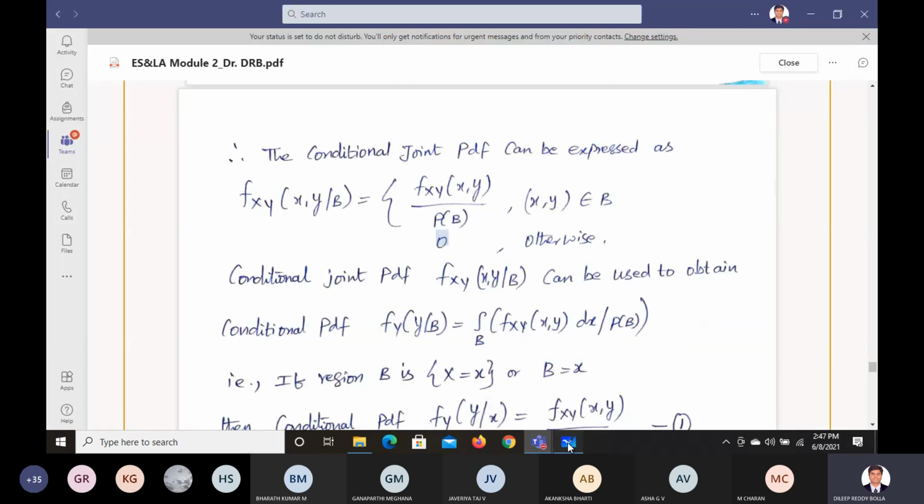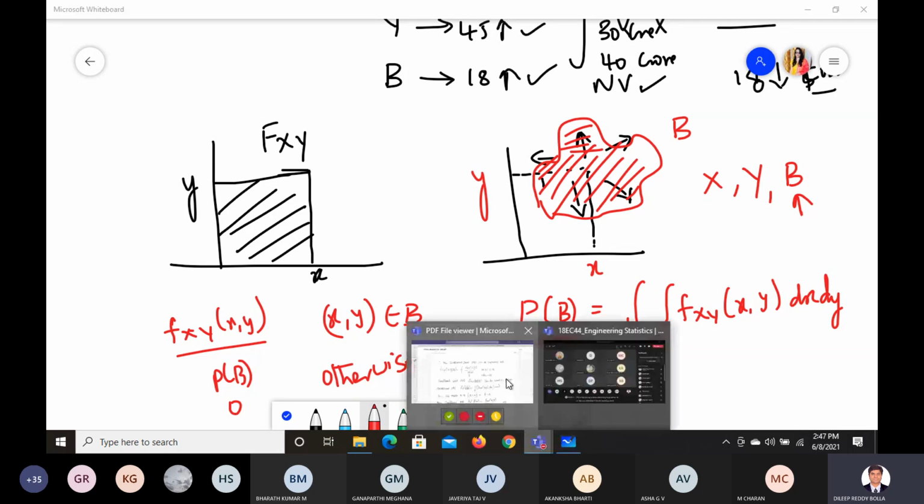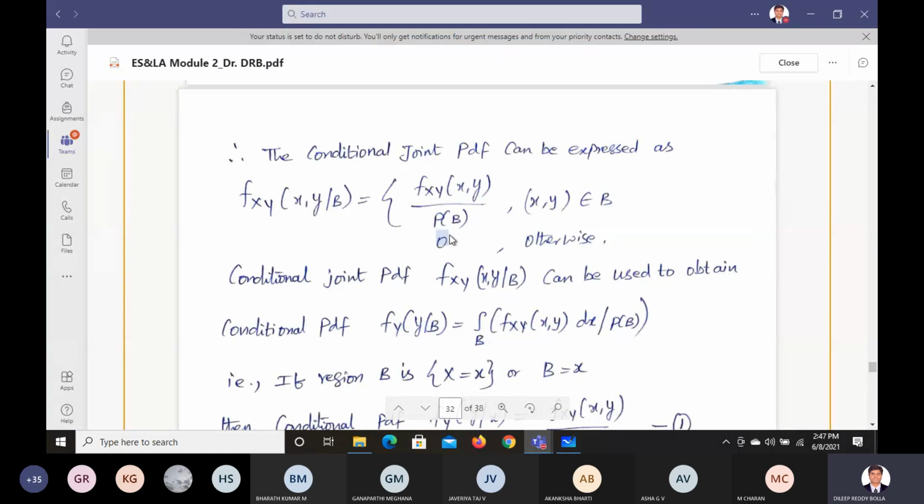If they don't belong to that event, it becomes 0 otherwise. If that is not belonging to that corresponding event, we are not considering it, and simply making it 0. So that's your conditional joint probability.